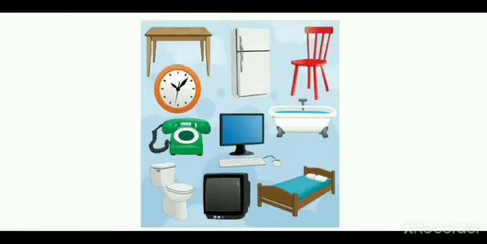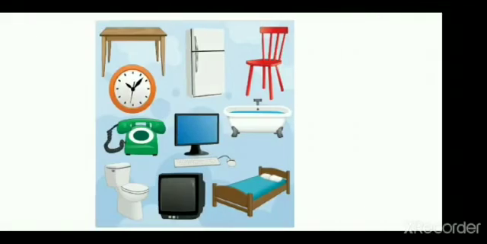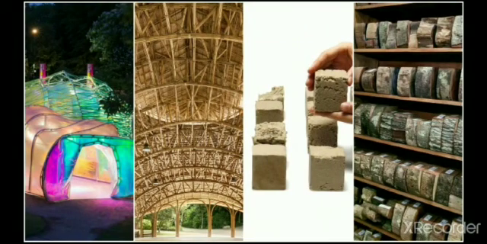Now, students, here is one more activity for you all to do. Classify the various substances available in the house as natural and man-made substances. Now, there are some examples of man-made substances along with the natural substances.